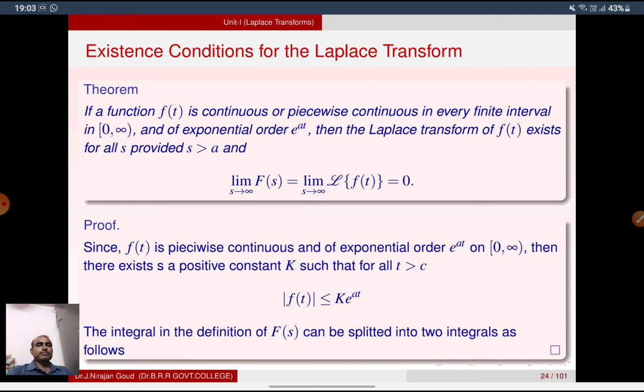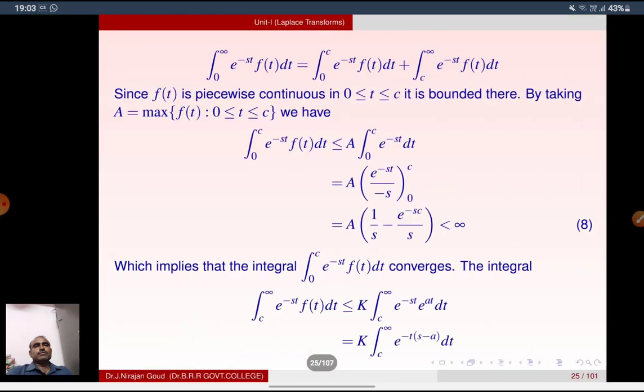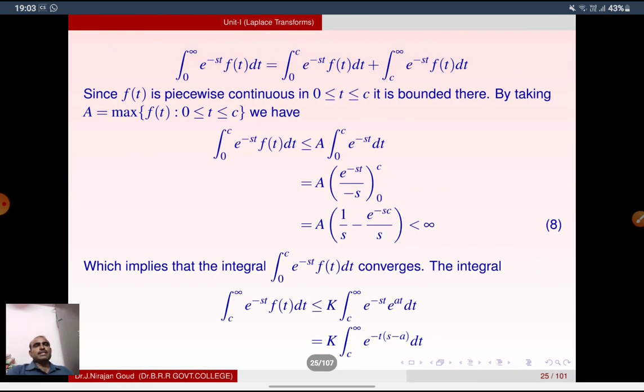See the proof. Since f(t) is piecewise continuous and of exponential order e power at on 0 to infinity, there exists a positive constant k such that for all t greater than c, the absolute value of f(t) is less than or equal to k times e power at. The integral in the definition of F(s) can be split into two integrals: the integral from 0 to infinity of e power minus st f(t) dt equals the integral from 0 to c plus the integral from c to infinity. Since f(t) is piecewise continuous in 0 to c, it is bounded.